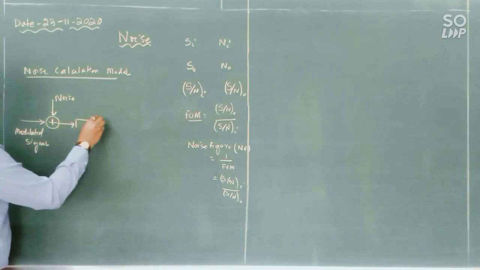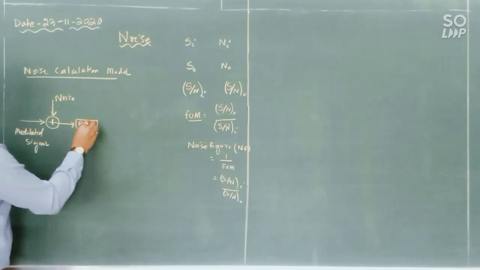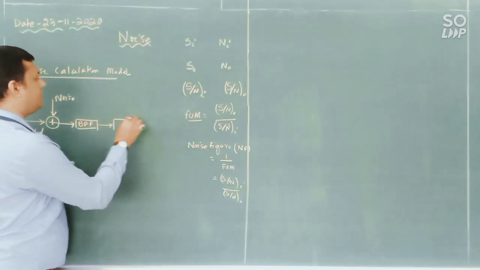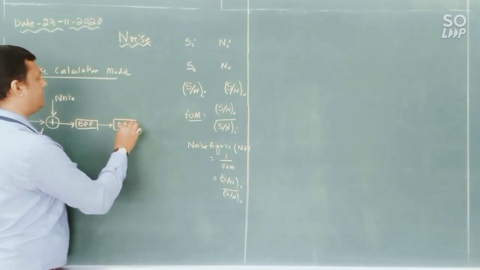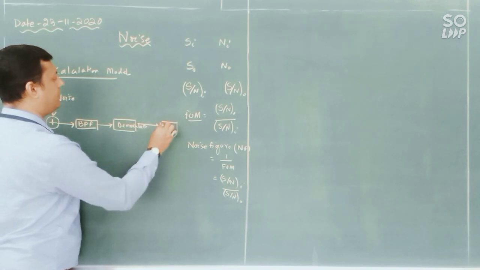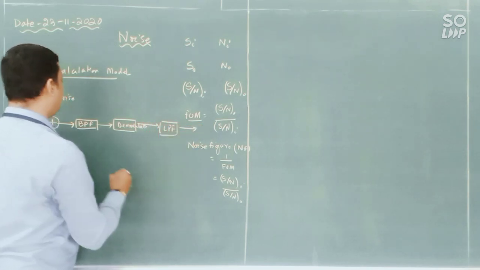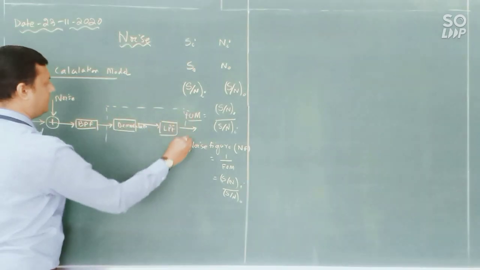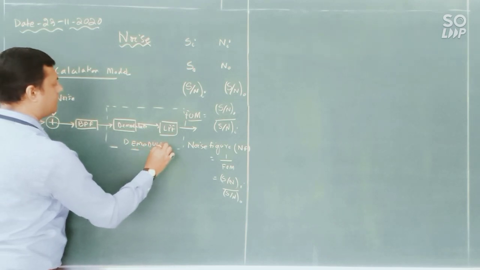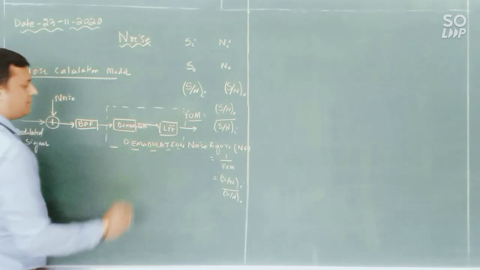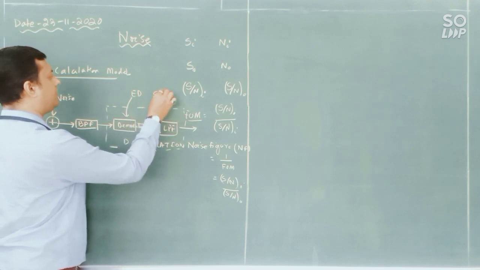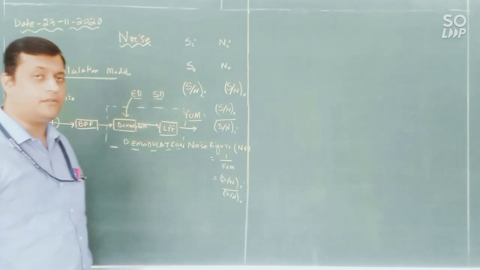Then it will enter a band pass filter, and then the demodulator process. Then the demodulator, whether it is an envelope demodulator or synchronous demodulator, followed by an LPF, and then we generate the output. So this part is called demodulation. Now here I have written demodulator. You can go for an envelope detector or a synchronous detector if you are dealing with AM.